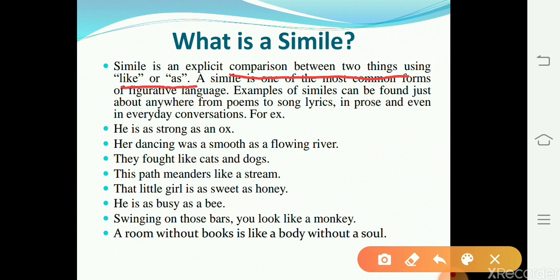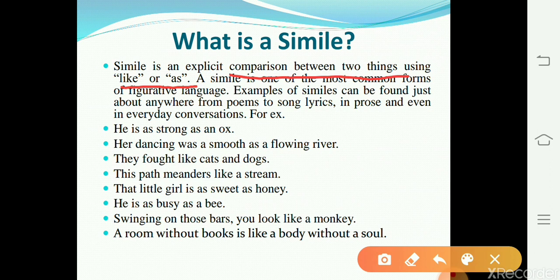We have to remember this important thing that simile uses like or as for comparison. A simile is one of the most common forms of figurative language. Examples of similes can be found just about anywhere, from poems to songs to lyrics, in prose and even in everyday conversations. For example, we are going to discuss some of the examples of simile.